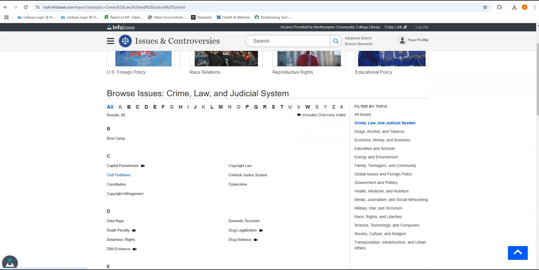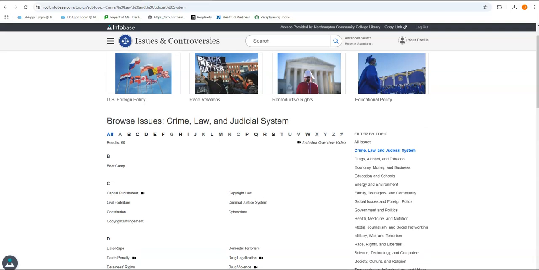Boot camp, civil forfeiture, constitution, copyright infringement. These will all be laid out in the way we just saw for the presidential election article that we were looking at. So this is another great place to start your search. If you don't know what you want to write about, you don't have a topic, these are really nice places to get some really excellent overview information on topics that are currently in the news. It might be controversial and worth taking another look at.